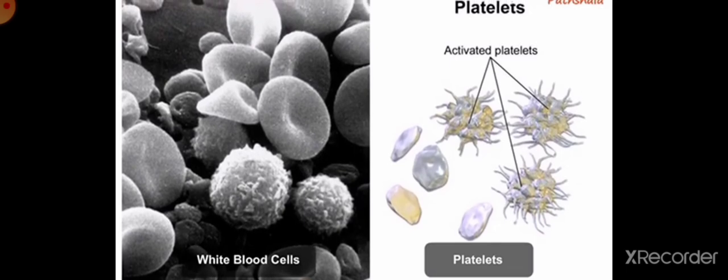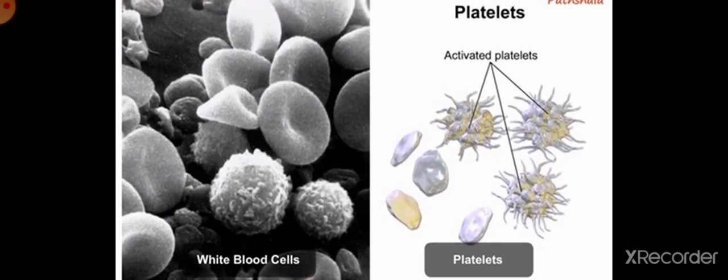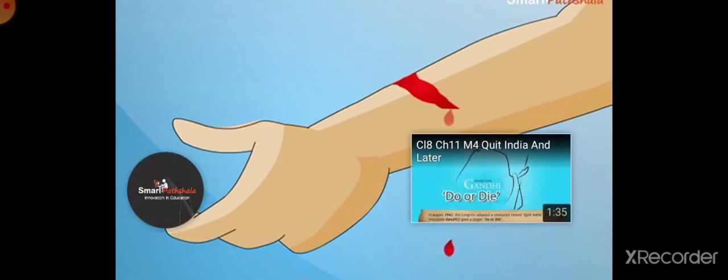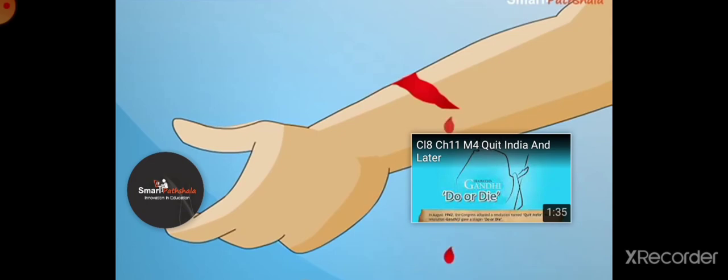White blood cells help to maintain our immune system, so they protect our body from different types of disease. And platelets help when our blood flows out, as they cause blood clotting. So blood clotting happens with the help of platelets only. They also play a very important role in our body.